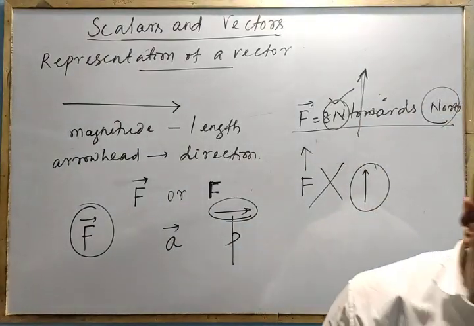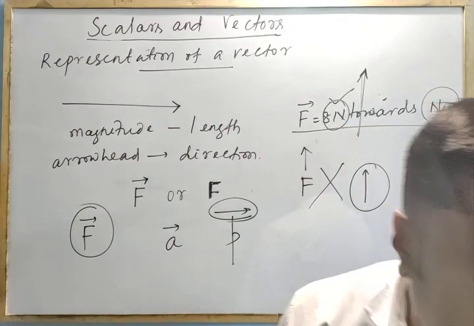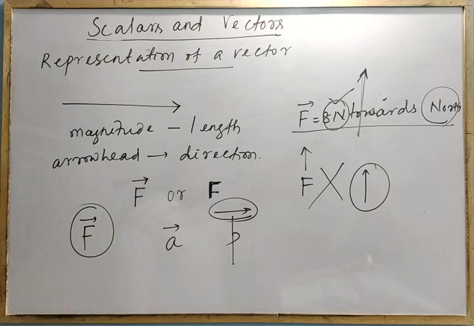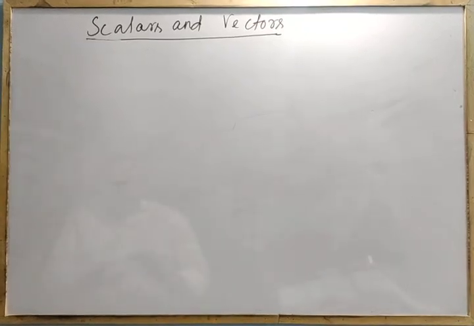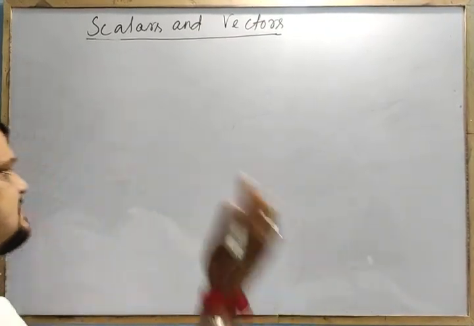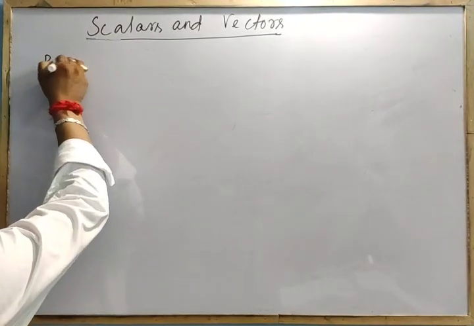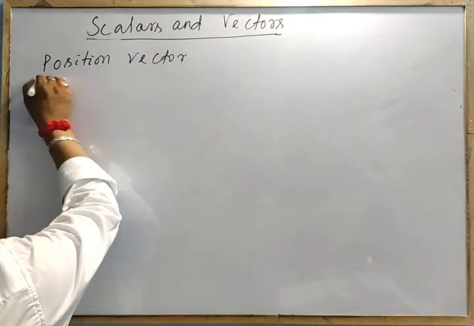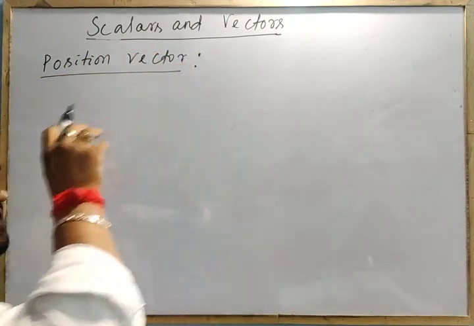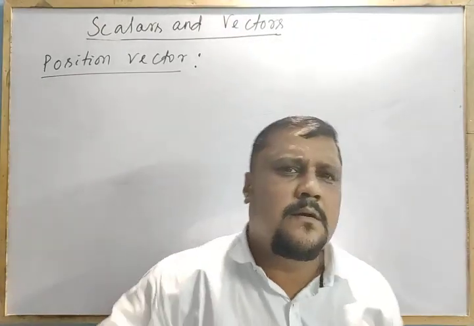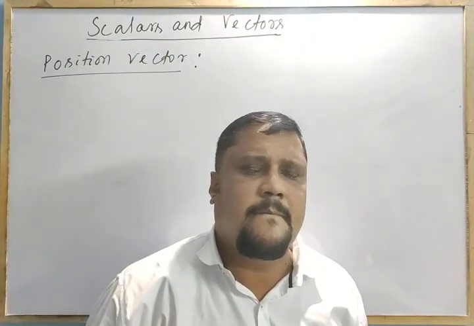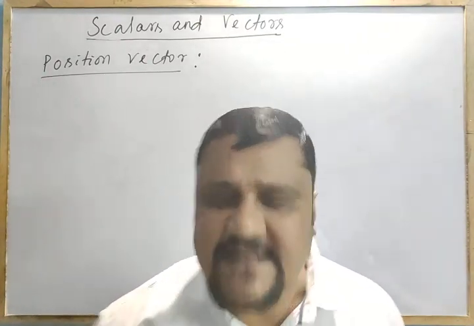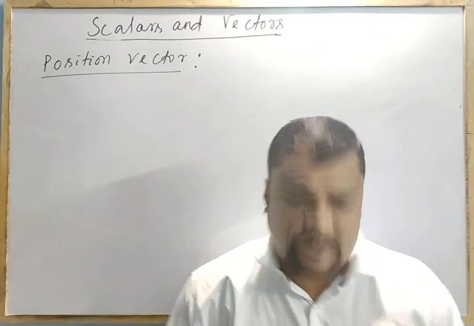Is that clear? Now I will go for some definitions in vector algebra. From the terms, the first term we will go for is the position vector. Always remember this, it is very, very important till the end of physics. It is always required. Position vector. What does position mean? Now the simple example.